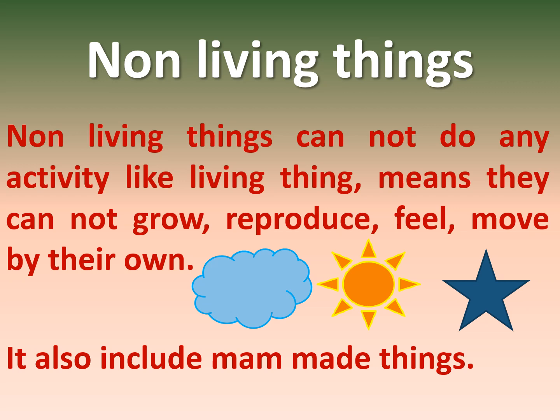Non-living things. Non-living things are another type of natural thing. Non-living things cannot do any activity like living things. Means they cannot grow, reproduce, feel, move on their own. For example, cloud, sun, star. It also includes man-made things.